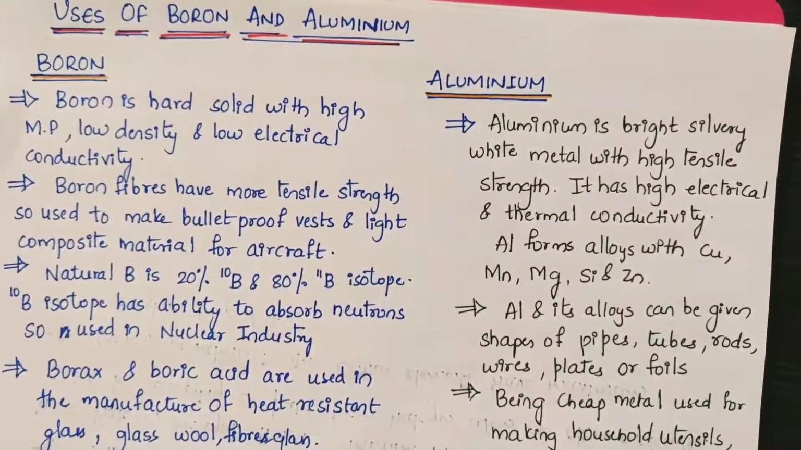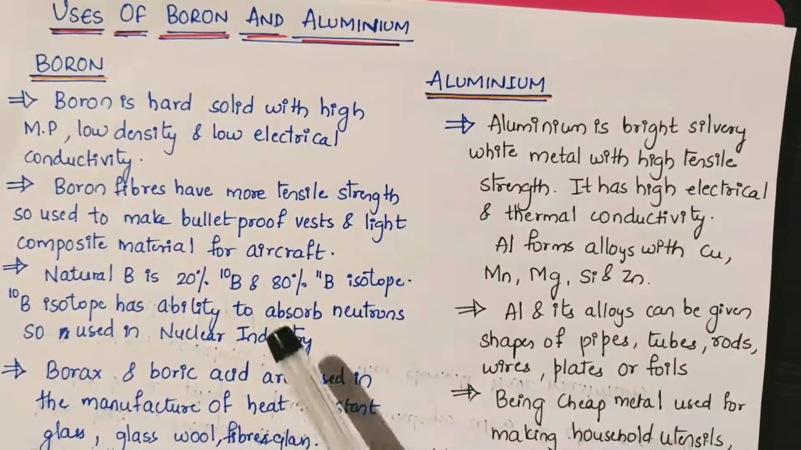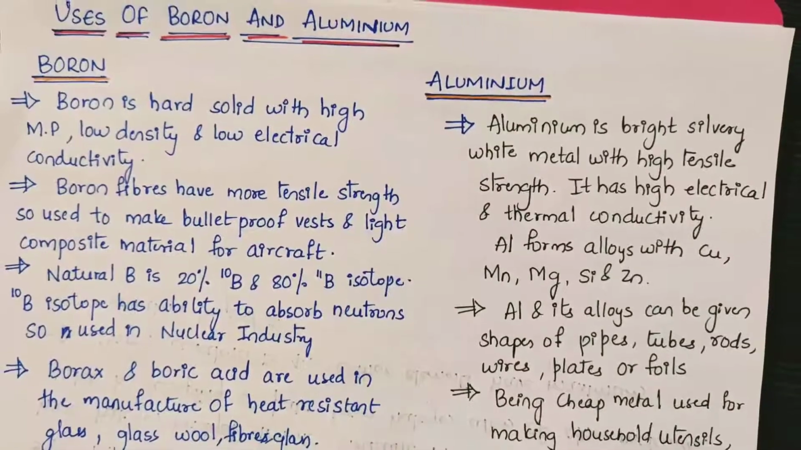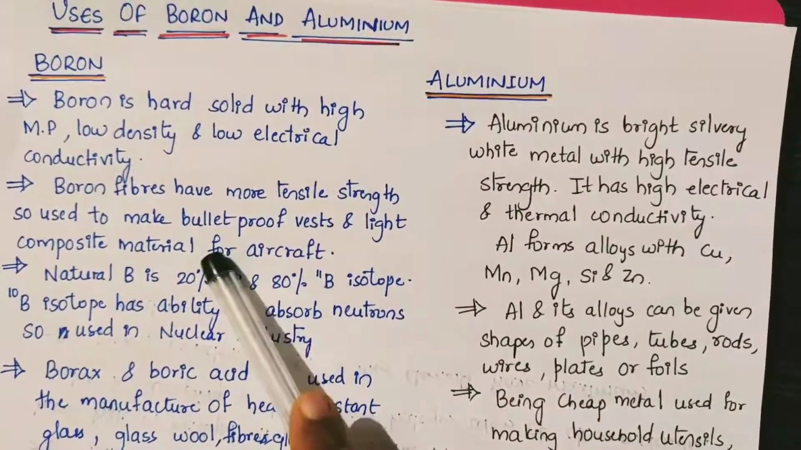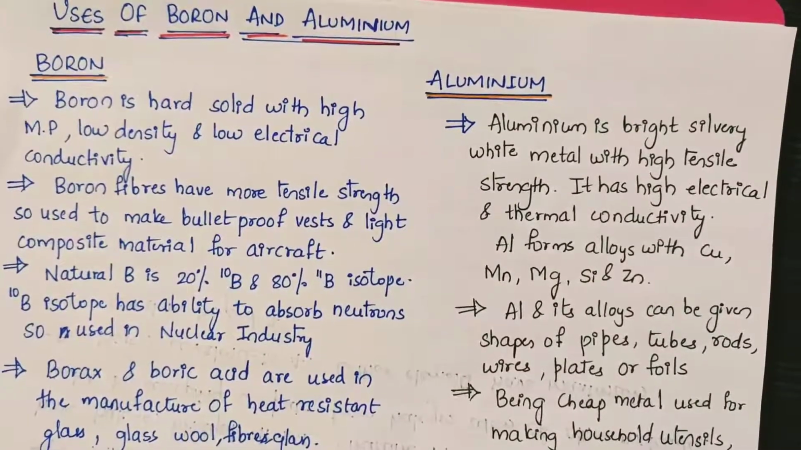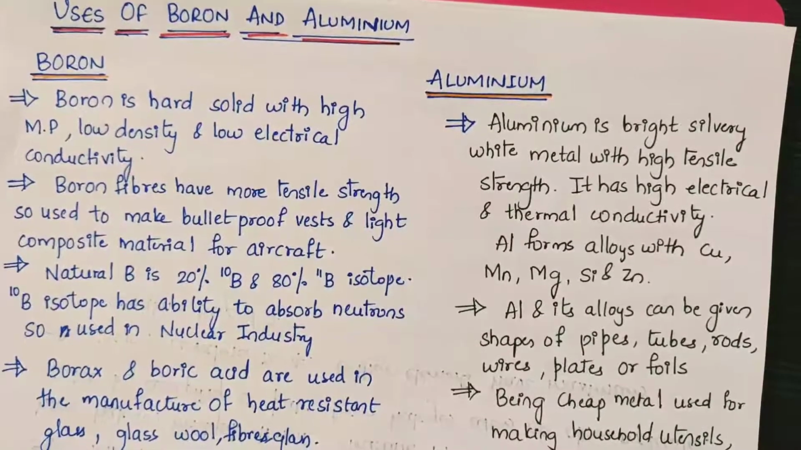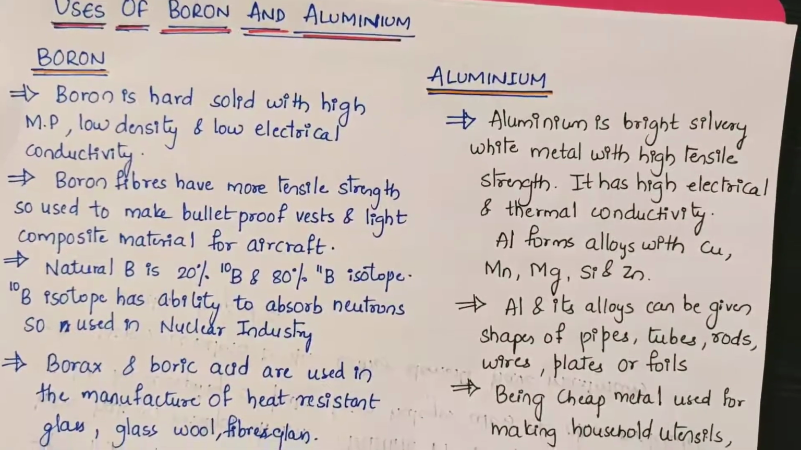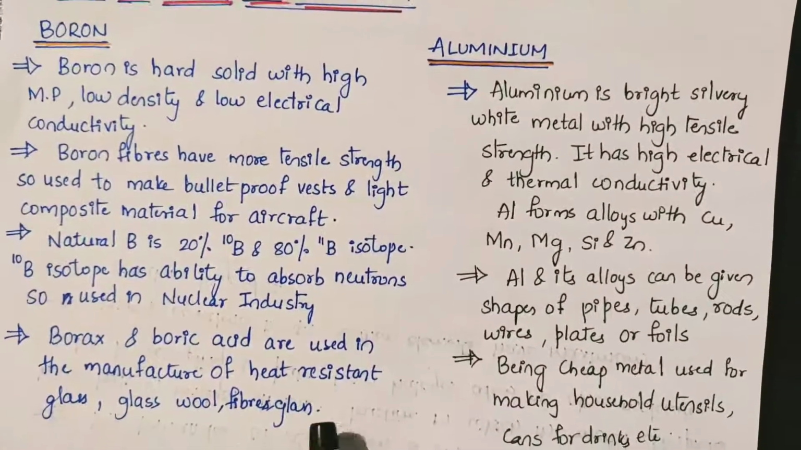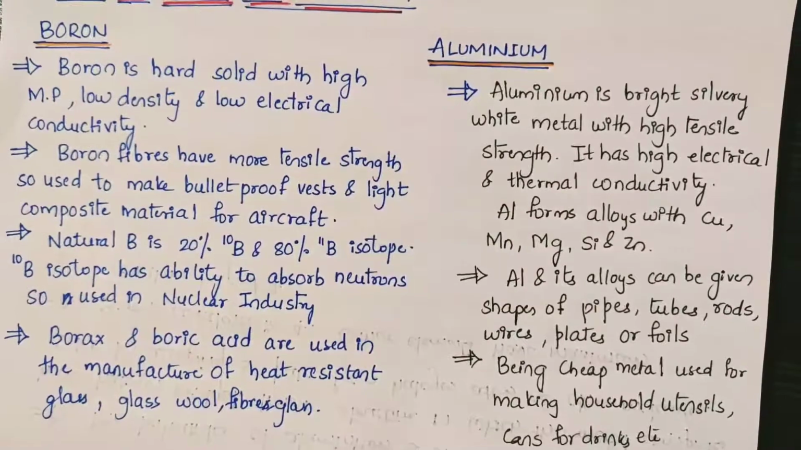Natural boron consists of 20% boron-10 isotope and 80% boron-11 isotope. The boron-10 isotope has the ability to absorb neutrons, and that is the reason it is used in the nuclear industry. Borax and boric acid are used in the manufacture of heat resistant glass, glass wool and fiberglass.